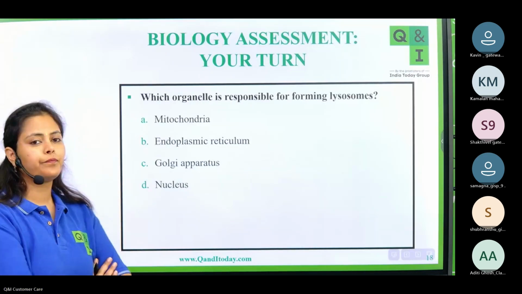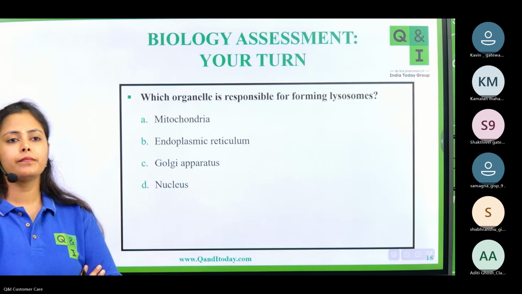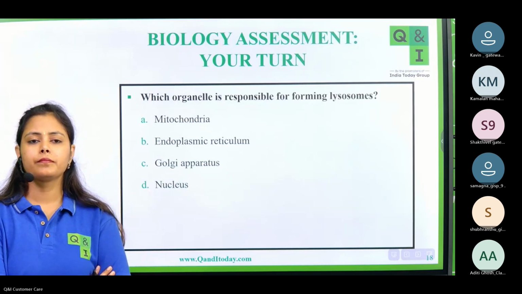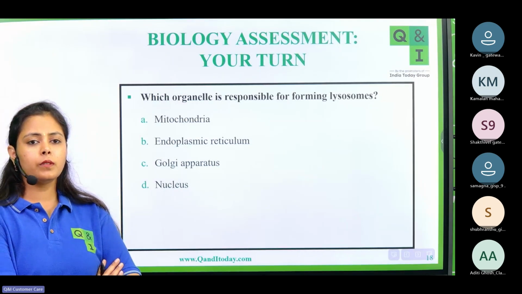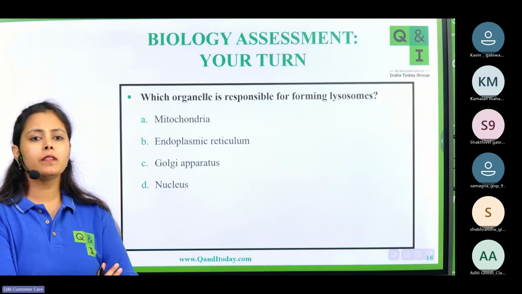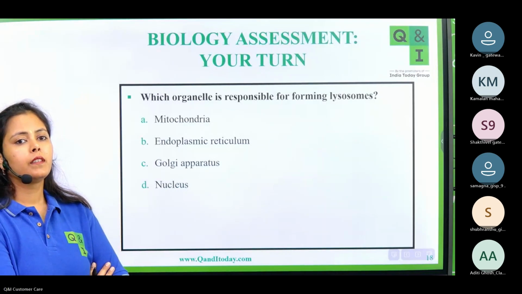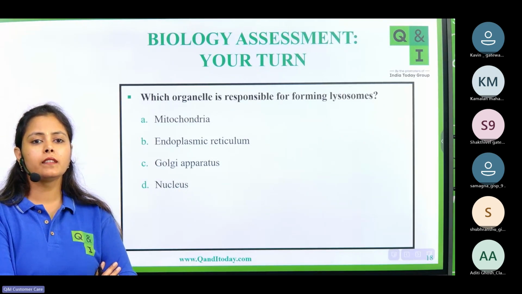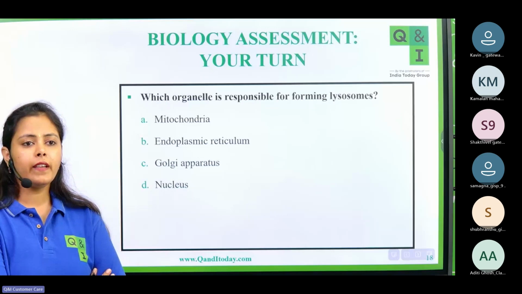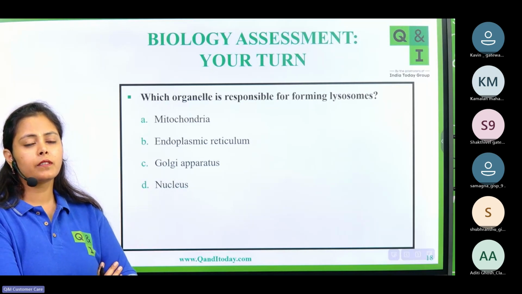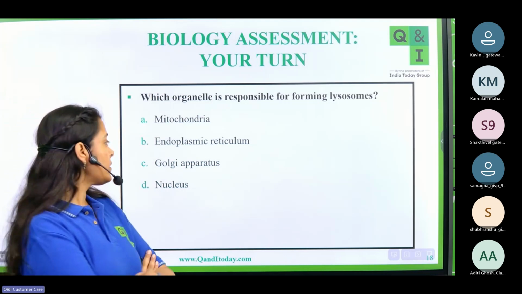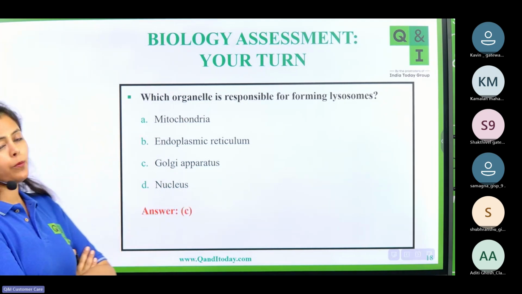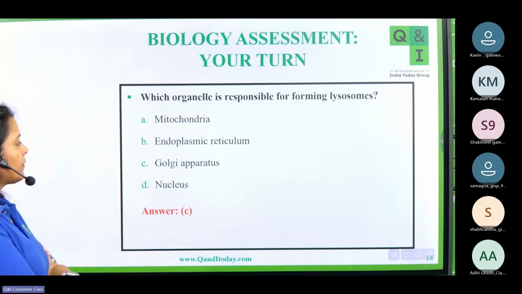Next. Okay, Shubhranshu, Samagna, Kamalan. Okay. Kevin. Okay. Shaktivel, Aditi. Shaktivel, you haven't given your answer yet. Okay. So now let's check the correct answer. Yes, again, very good. Option number C, Golgi apparatus. Very good. Well done, everyone.